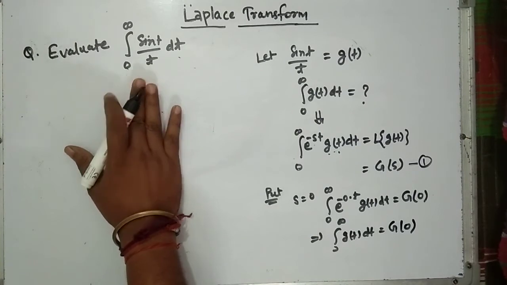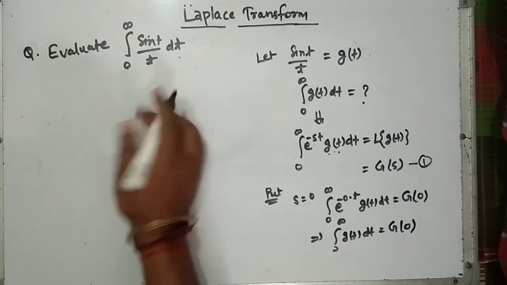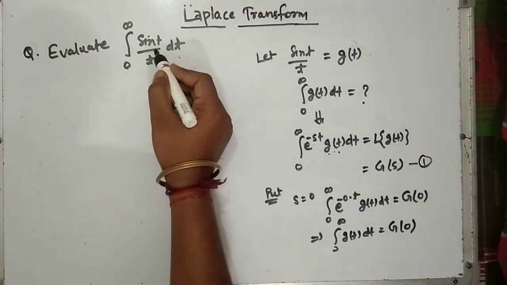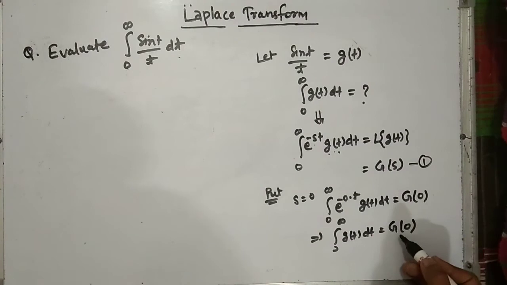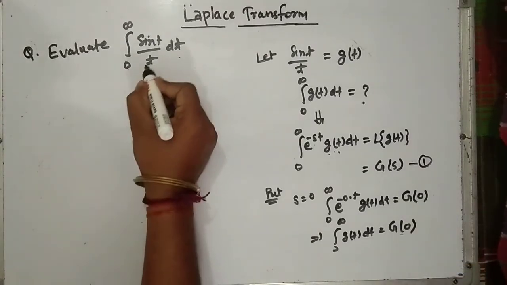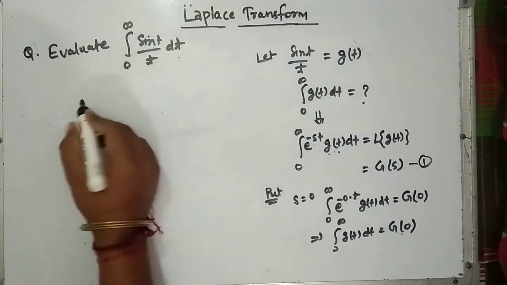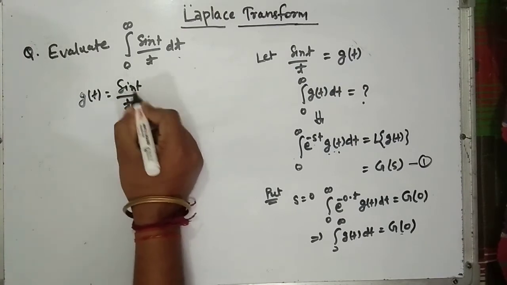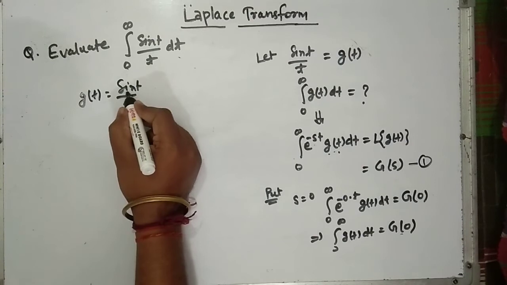So what we have to do is find the Laplace of sin t by t. If we find the Laplace of sin t by t, then we will simply put the value of s equal to 0, and that will be our answer. So g(t) is equal to sin t by t, and now we have to find the Laplace of sin t by t.